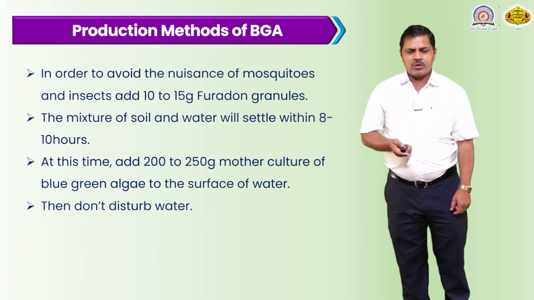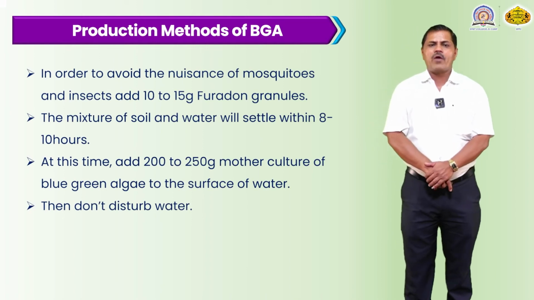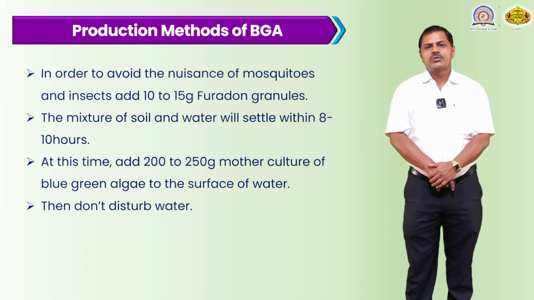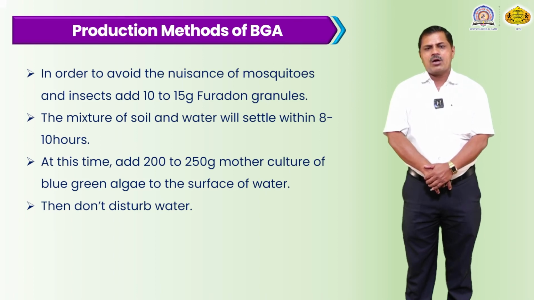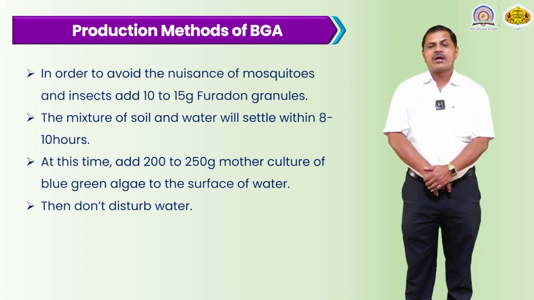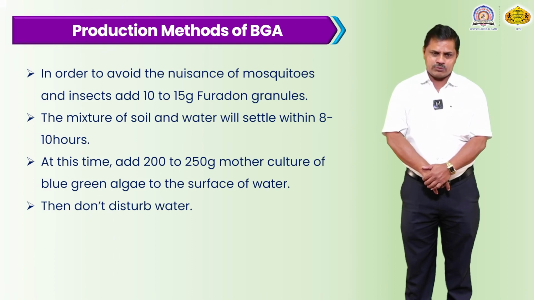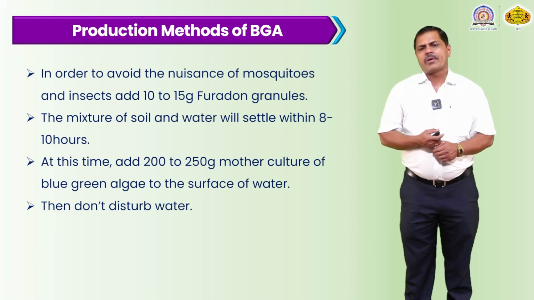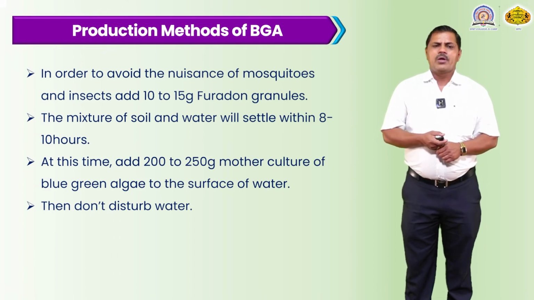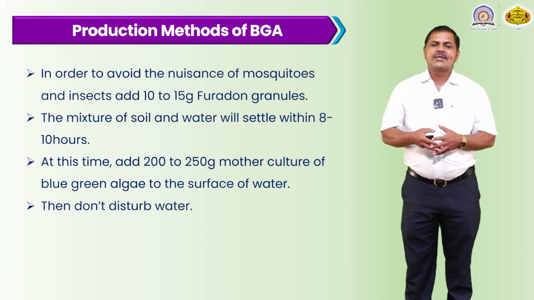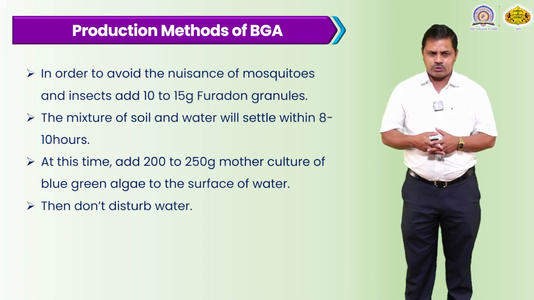After pouring the water, in order to avoid the nuisance of mosquitoes and insects, add 10 to 15 grams of Furadan granules. When these granules are added to the water, no insects or mosquitoes come near it.